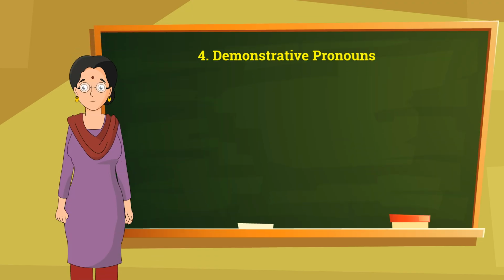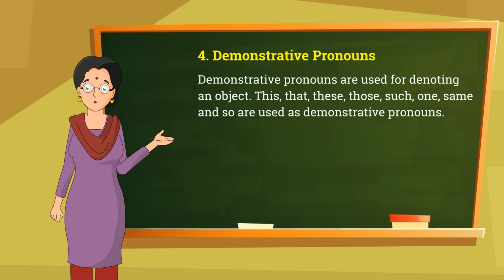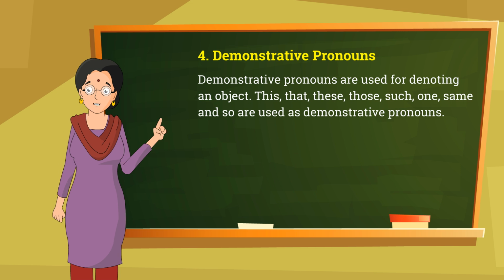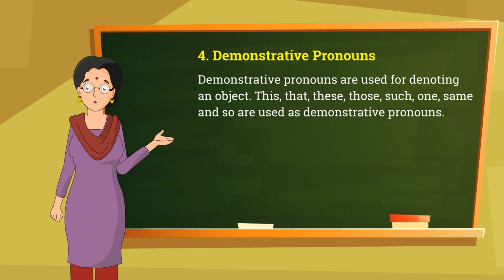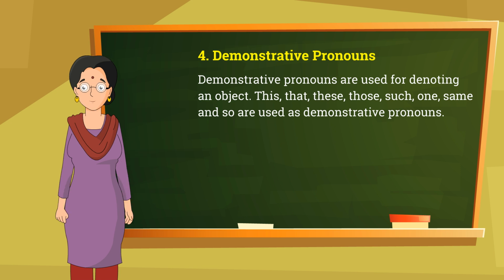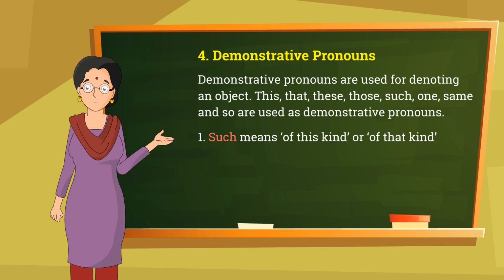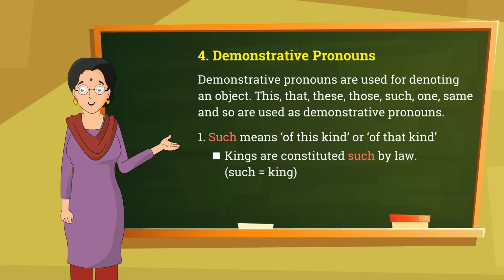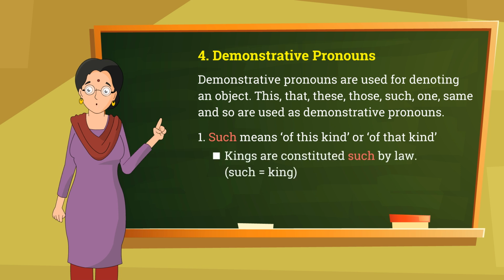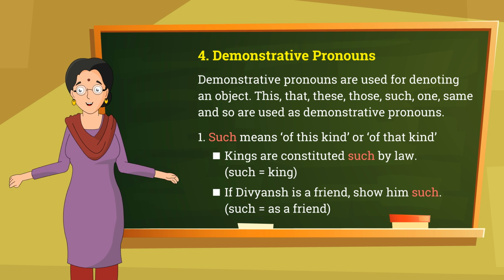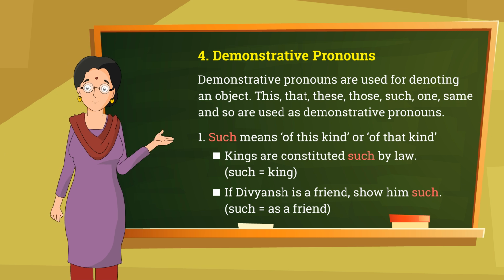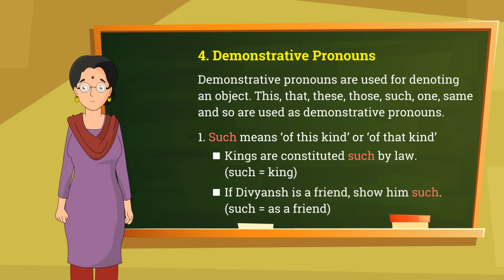Demonstrative pronouns. Demonstrative pronouns are used for denoting an object. This, that, these, those, such, one, same and so are used as demonstrative pronouns. Such means of this kind or of that kind. Kings are constituted such by law, such, king. If Divyansh is a friend, show him such as a friend.